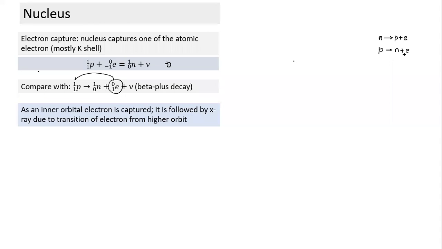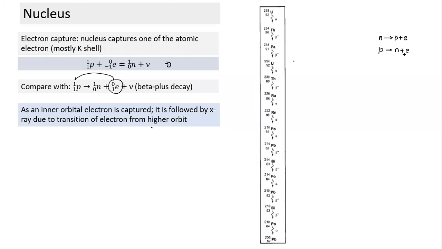Whenever electron capture happens, it leads to a vacancy in one of the inner orbits, and that vacancy is filled up by X-ray emission due to the transition of an electron from a higher orbit. Otherwise, no mathematical equation.